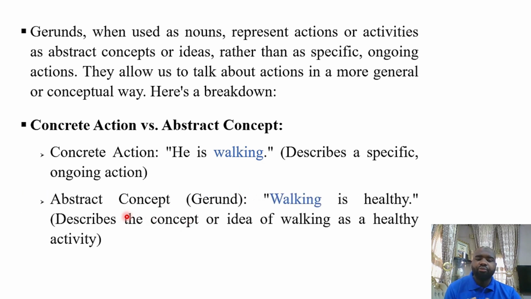While here, abstract concept, in brackets we have gerund, which signifies that this abstract concept is referred to as gerund. Working is healthy. This means the idea or the concept of working as a healthy activity, not the ongoing action, but the idea of working is healthy. So this differentiates verb from gerund. Let's move on to find out more examples and to have more clarification.